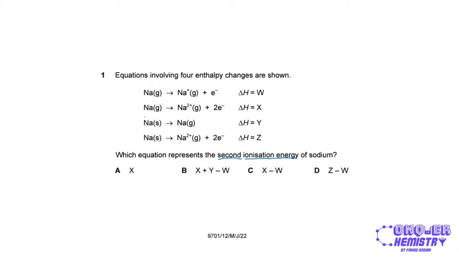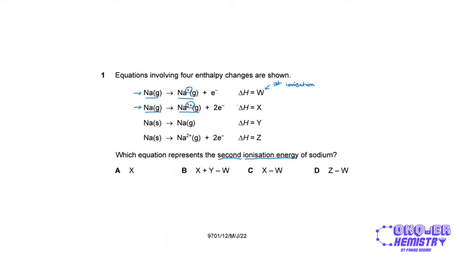So if I look at the first equation, you could see 1 mole of gaseous atoms is being converted into 1 mole of gaseous 1+ ions. So this over here would be the first ionization. So this is the first ionization energy of sodium. The second equation involves 1 mole of gaseous atoms being directly converted to 1 mole of gaseous 2+ ions, right?